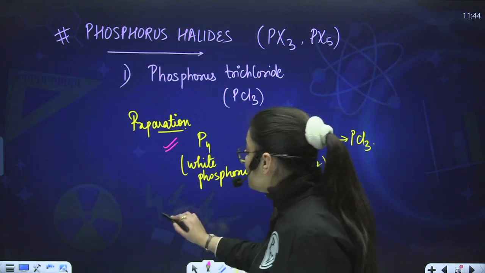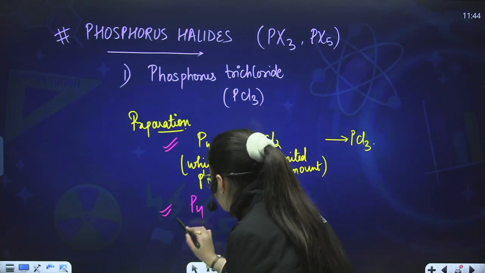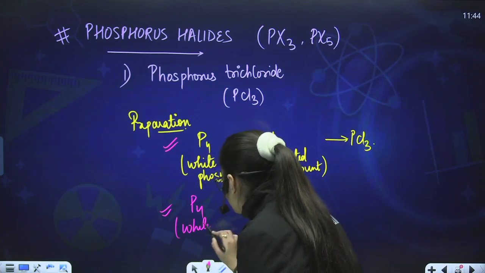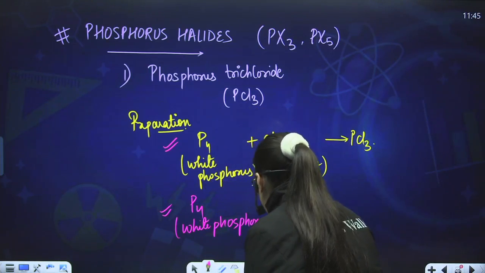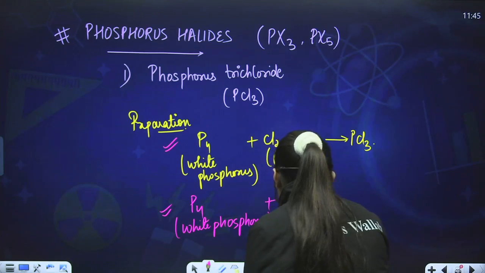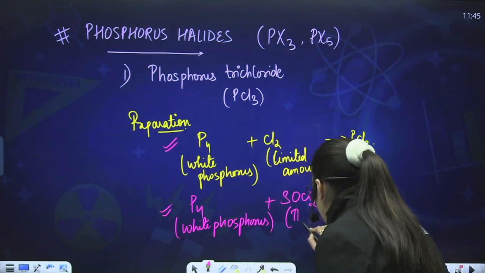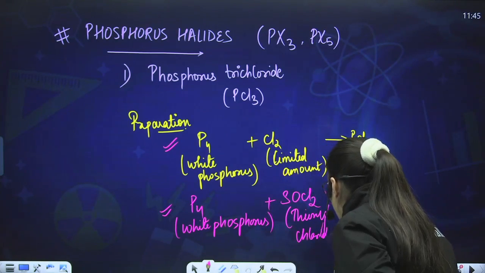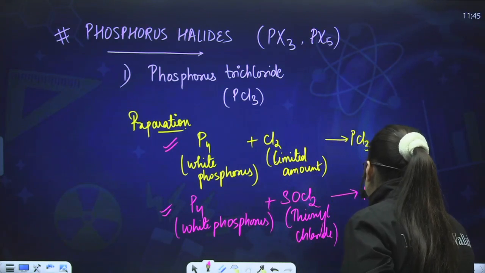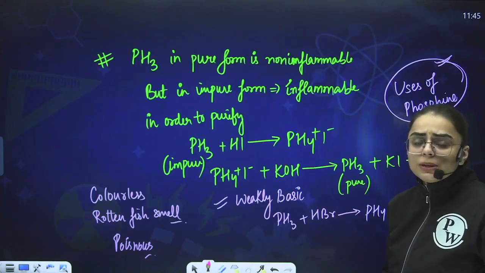Now in the next method of preparation, I told you, I am taking white phosphorus again. I am taking white phosphorus over here again, and now I am reacting it with SOCl2, that is thionyl chloride. On reaction we shall obtain PCl3. Very simple. We will obtain PCl3.